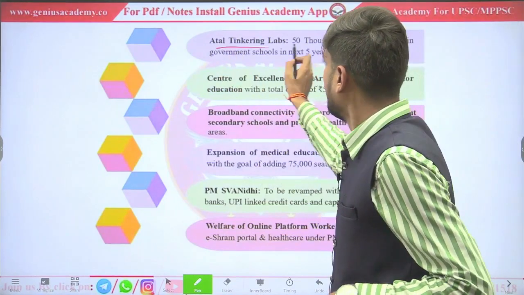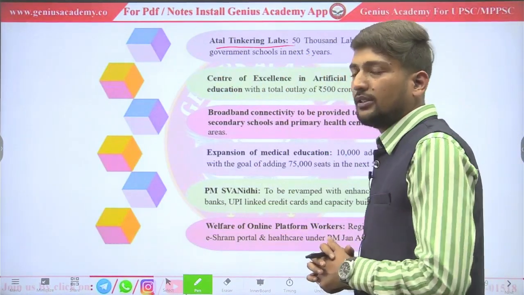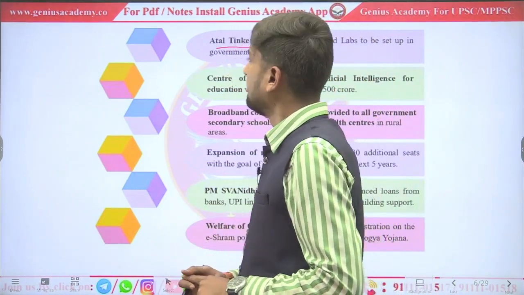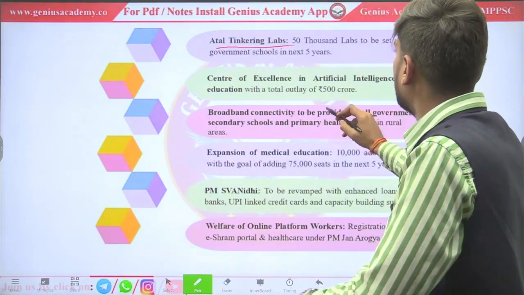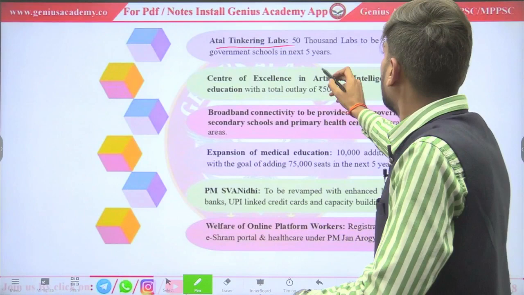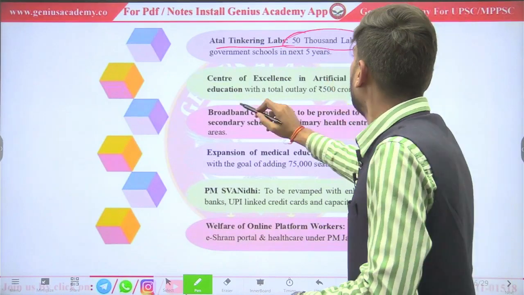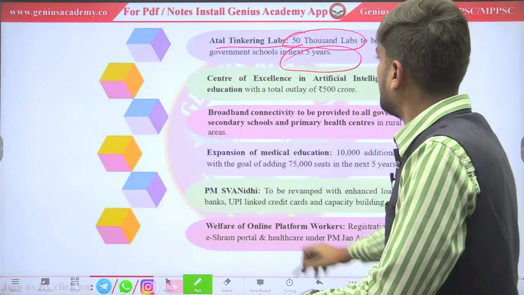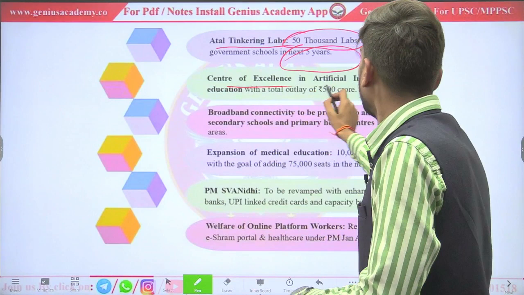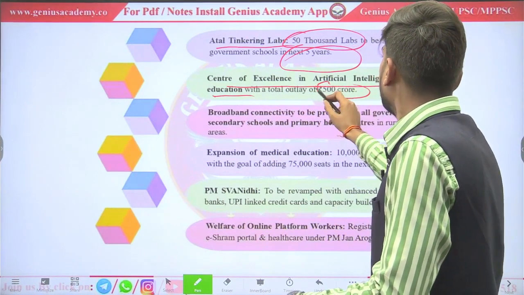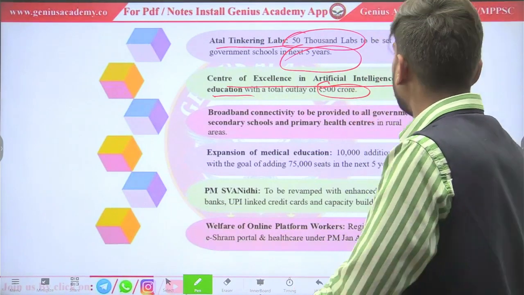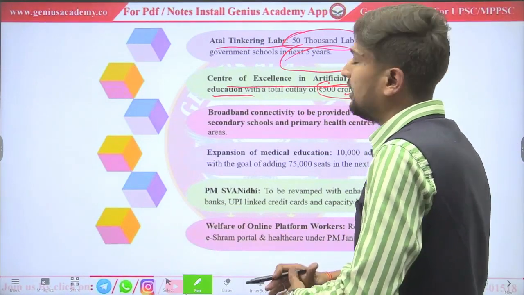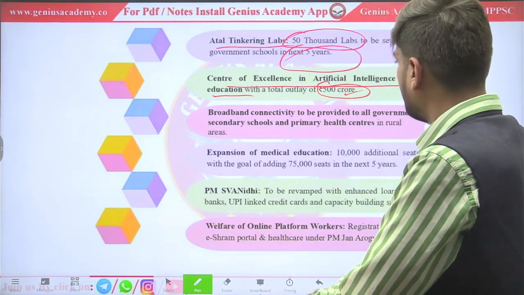Atal Tinkering Labs, which are built under the Atal Innovation Mission. 50,000 labs will be built in the next 5 years in all centers for artificial intelligence. In this modern era, artificial intelligence is very important. So government is investing 500 crore.